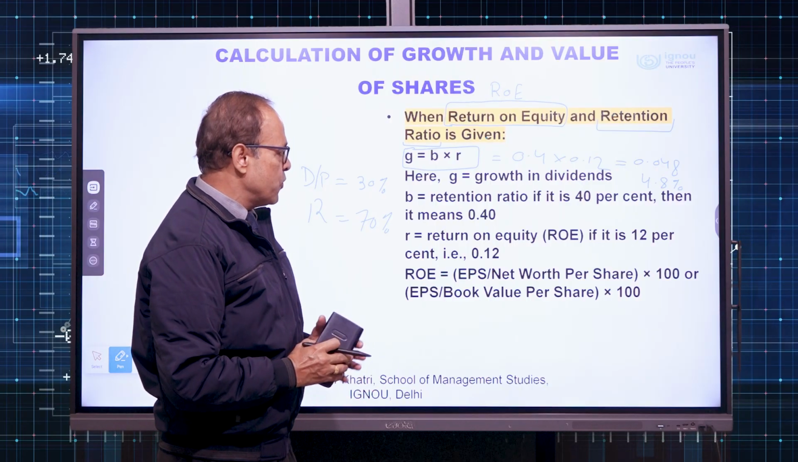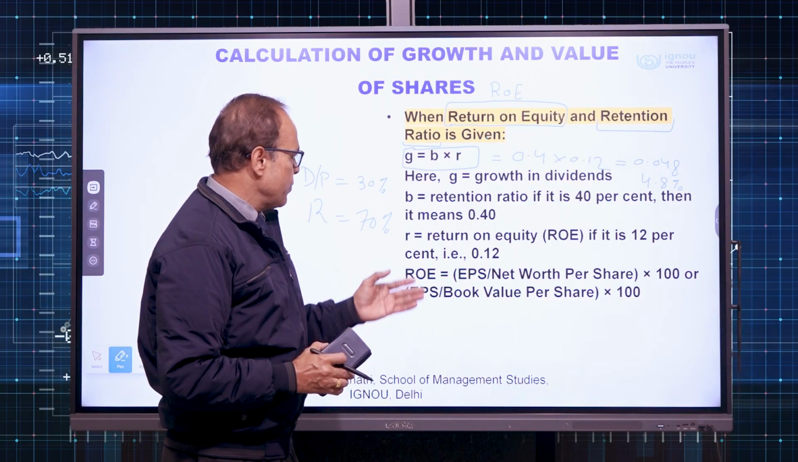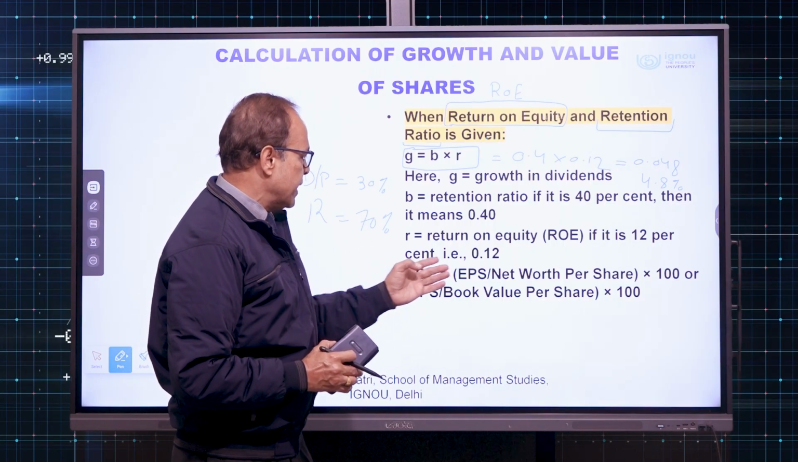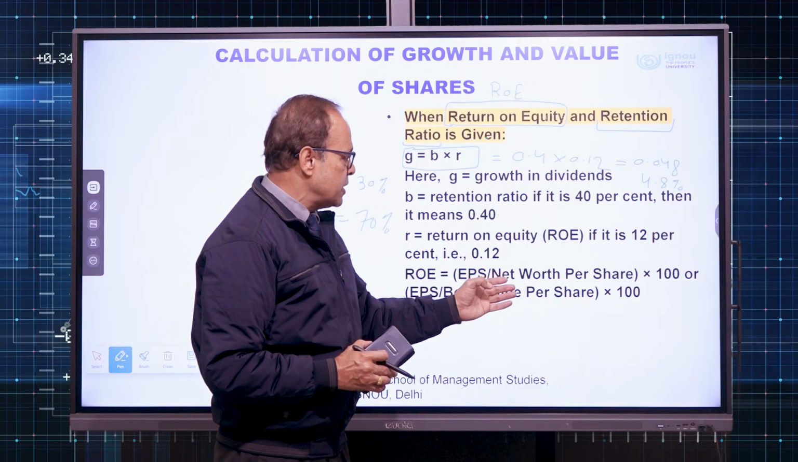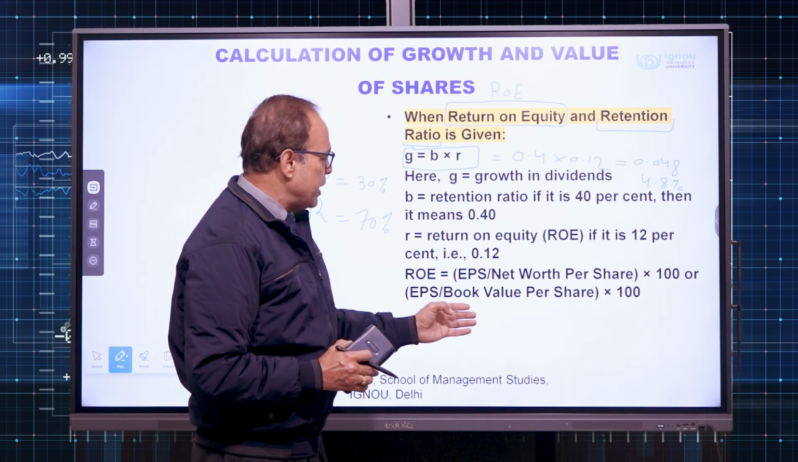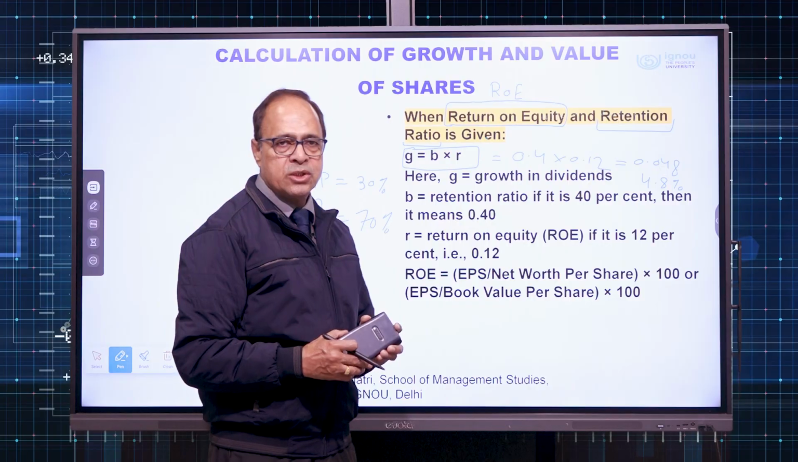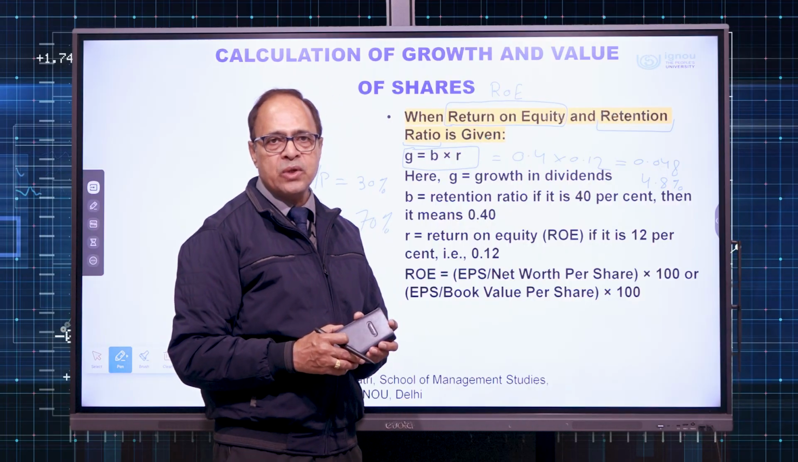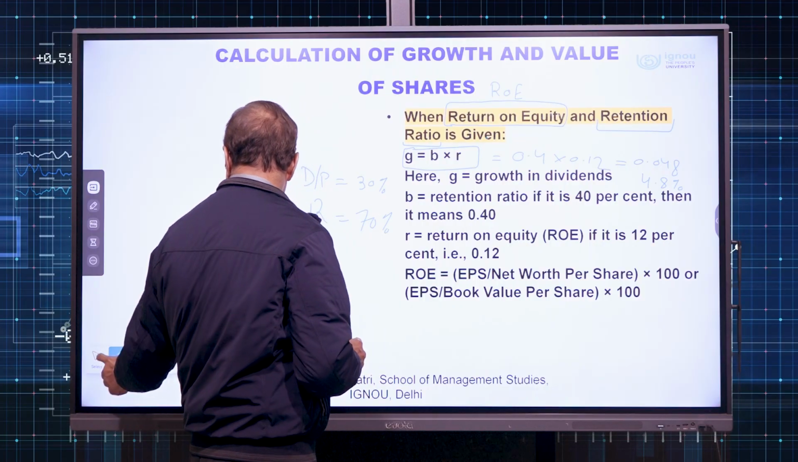That is the small formula sometimes given to us by the company or in the question. If ROE is not given, we can calculate it. ROE is simply EPS divided by net worth per share times 100, or EPS divided by book value per share times 100. Sometimes ROE is not given, rather we are given the parameters to calculate ROE, and we can calculate that also. Let us proceed further.